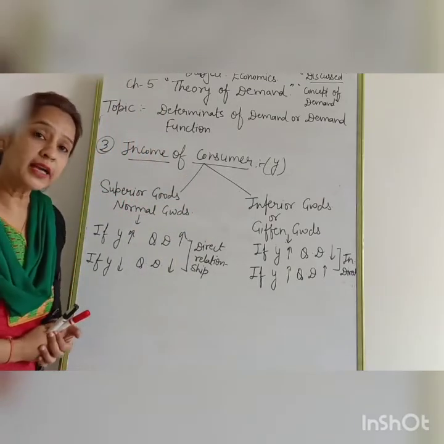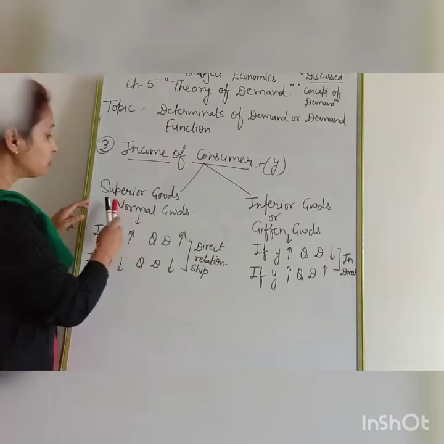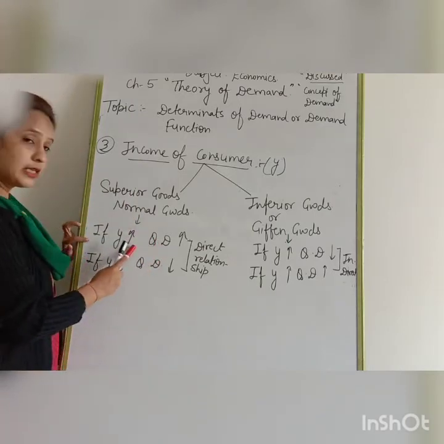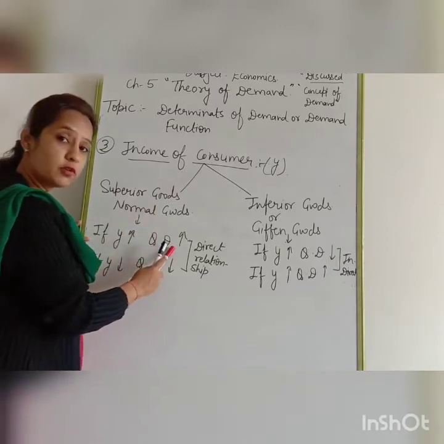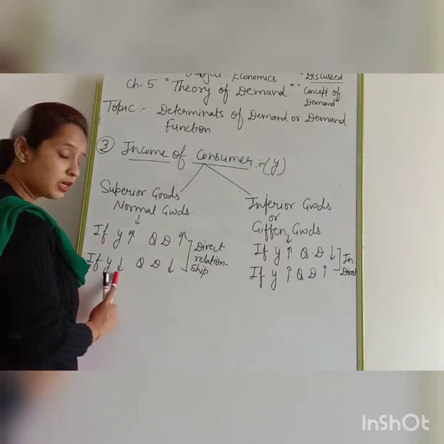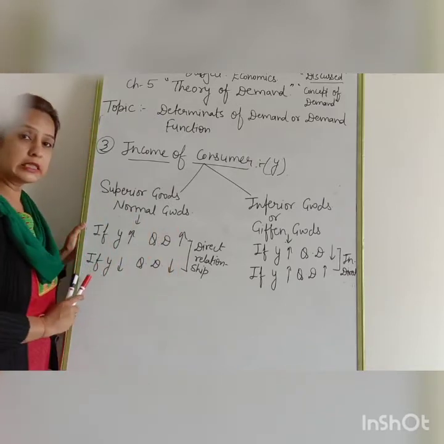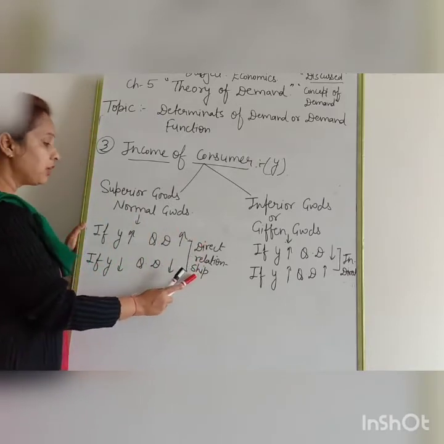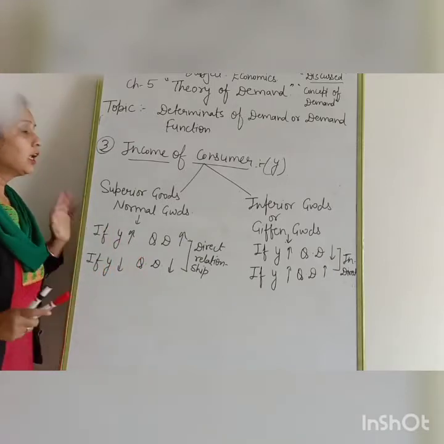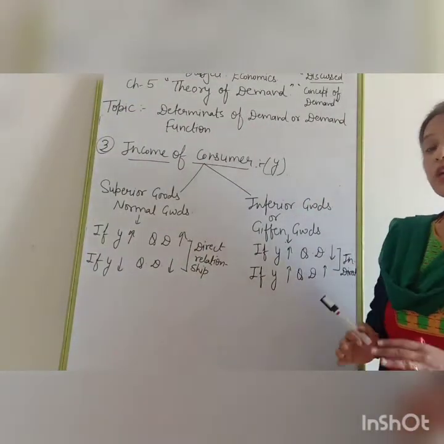Whenever the income of the consumer increases, the demand for superior goods will also increase. If the income increases, quantity demanded of superior goods will also increase. High quality product demand will increase. If income of the consumer decreases, definitely quantity demanded of superior goods will decrease. That is the direct relationship between income and quantity demanded of superior goods. Clear?